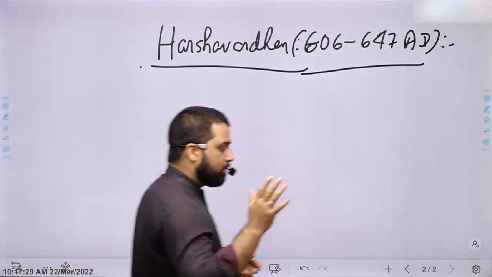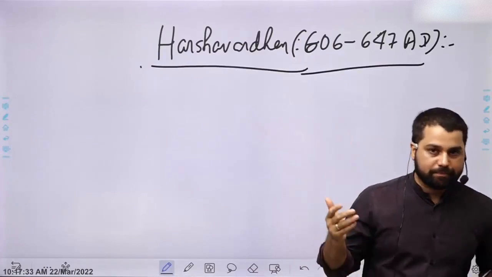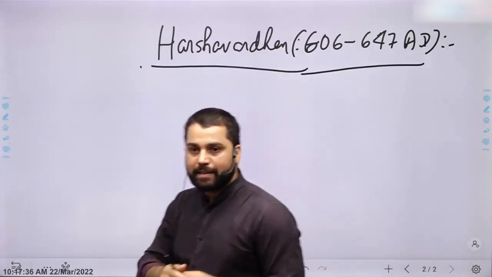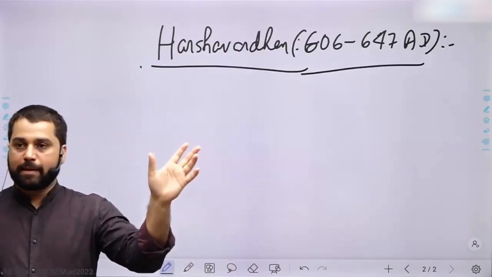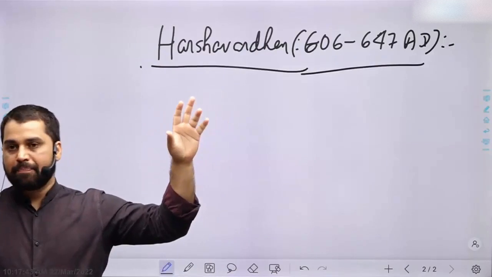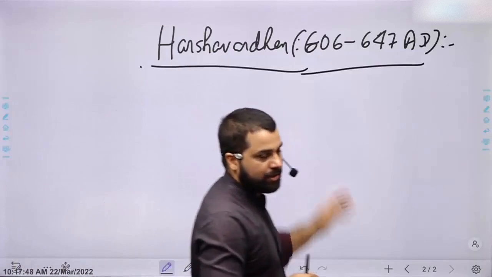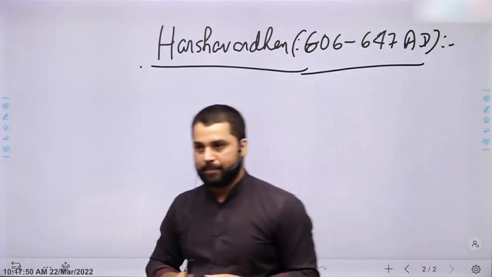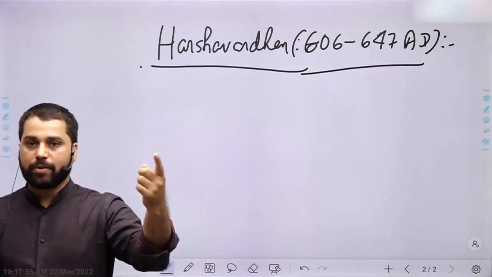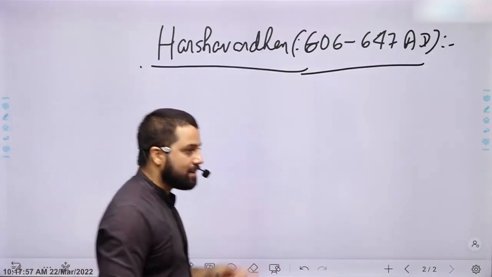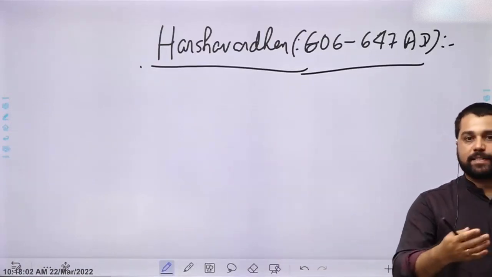Now the sister of Harshvardhan, she was married to one of the kings, Vallabhi kings, who ruled Gujarat. In a conflict between Gaudas and Vallabhis, the brother-in-law of Harshvardhan was killed by Shashank, and his sister was kidnapped. So Harshvardhan's elder brother, whose name is Rajyavardhan, goes to a conflict with Shashank, but he is killed. And then Harsh becomes king of Thanesar at the age of 16 years old.